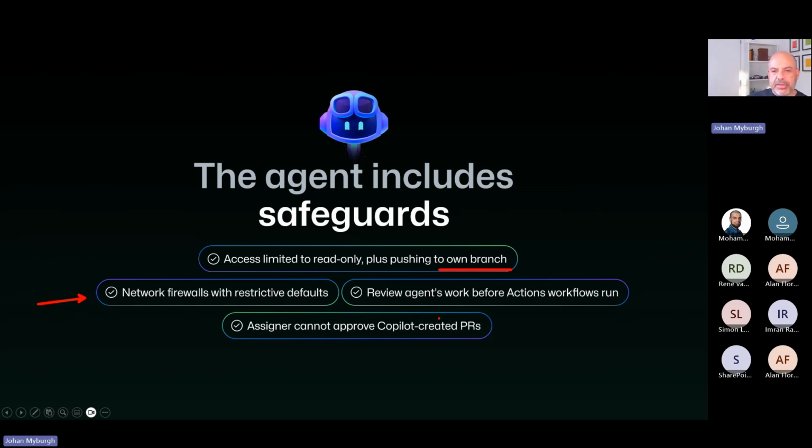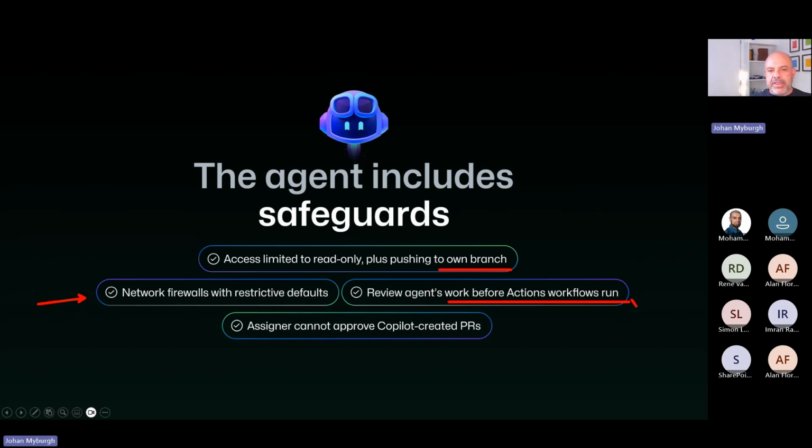Of course, you want to review the agent's work before you run any workflow actions. If someone merges a pull request without checking the code, something may end up in production or in UAT that shouldn't be in those environments.